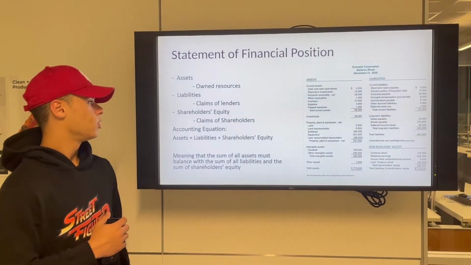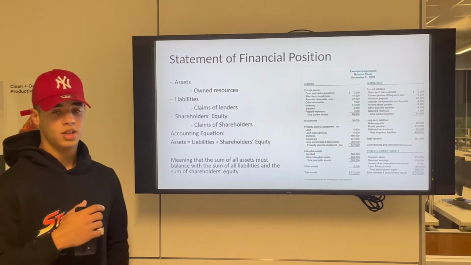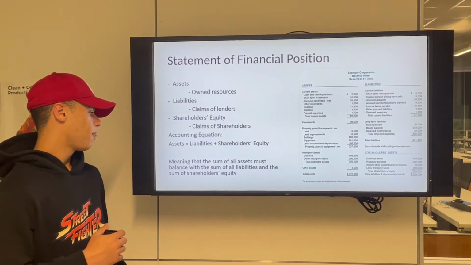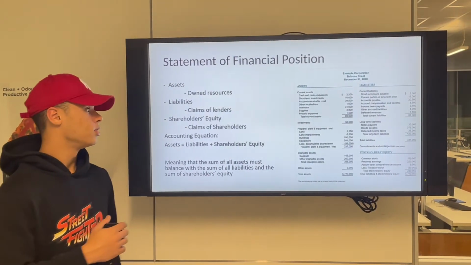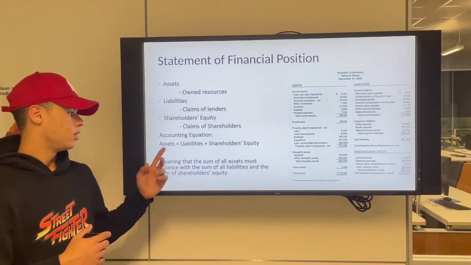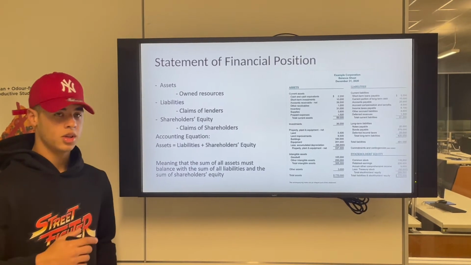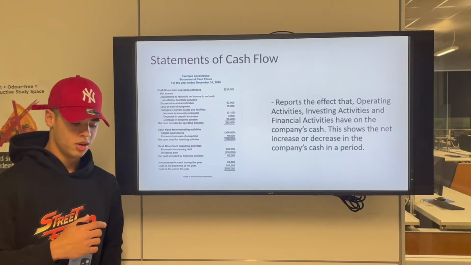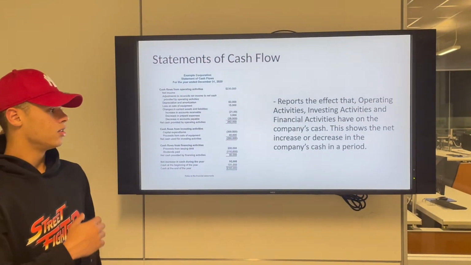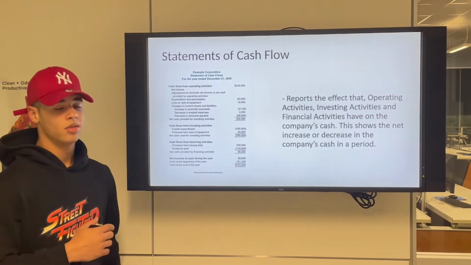Statement of financial position: assets, liabilities, and shareholders' equity. There's an accounting equation which we use for the statement of financial position. Assets are equal to liabilities plus shareholders' equity, and they must balance at the end. Statement of cash flows reports the effect that operating activities, investing activities, and financing activities have on the company's cash.